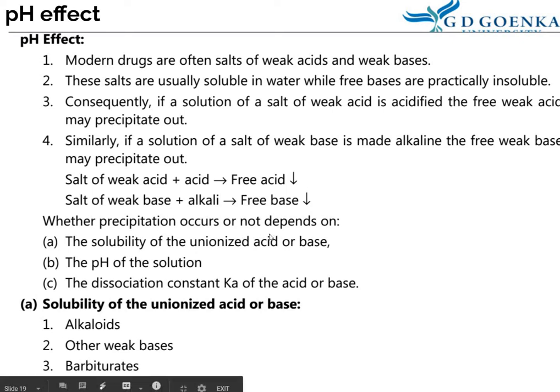So whether precipitation occurs or not, it depends upon these three factors: solubility of unionized acid or base, pH of the solution, and the dissociation constant or pKa of the acid or base. Solubility of unionized acid or base. Let us study the first factor.